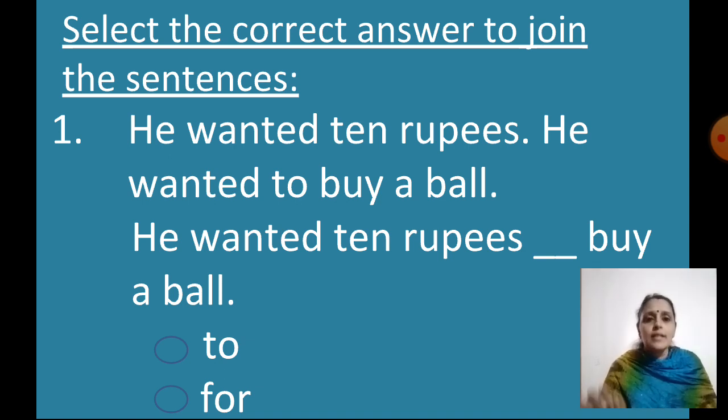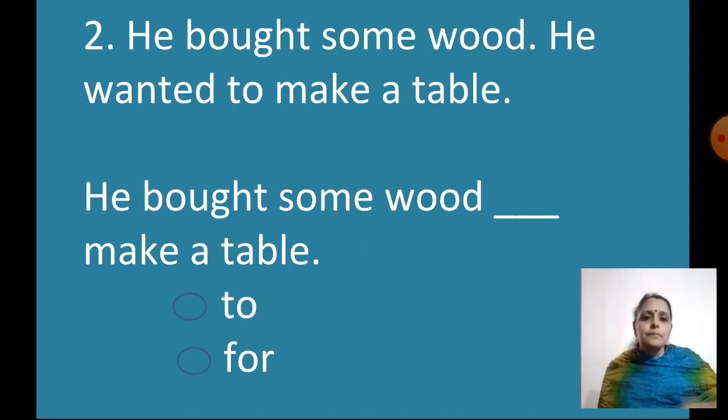He wanted 10 rupees to buy a ball. So I will click TO. Okay. The next one, he bought some wood. He wanted to make a table. He bought some wood to make a table or for make a table. He bought some wood for what? To make a table. So click on TO.